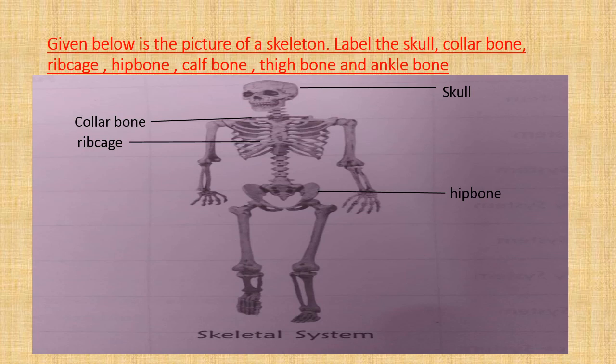Hip bone is located where the top of the femur bone or thigh bone fits into the pelvis. Okay. So we all know that femur bone is the longest bone in the body. So hip bone is located at the top of the femur bone. And now what is the function of the hip bone? The main function of the hip bone is to bear weight.